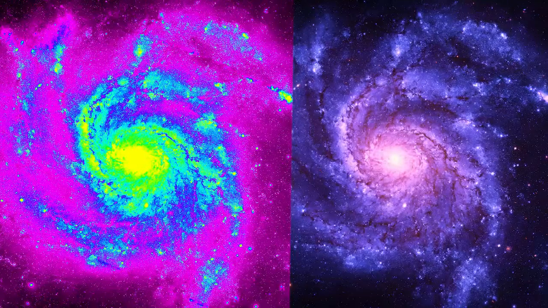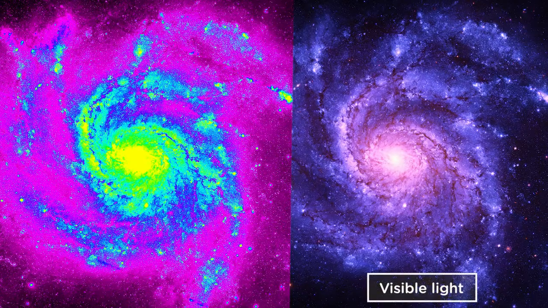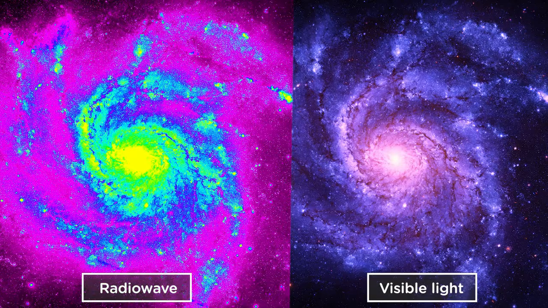Let's look at an example. Here you can see an image of a typical spiral galaxy, similar to our own Milky Way. On the right, you will see what the galaxy would look like through the spectrum of visible light. On the left is what it would look like through the wavelength of radio frequencies, shown in false color, of course. It's amazing, isn't it?